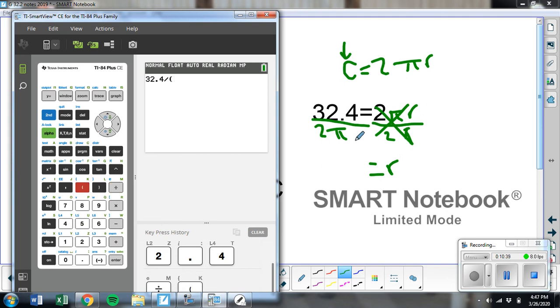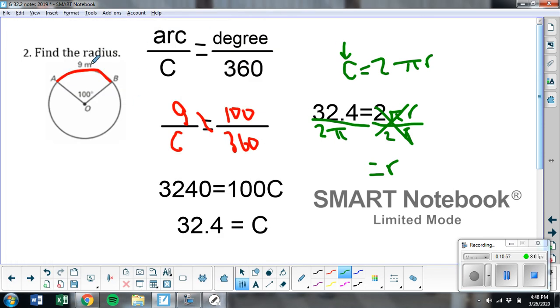Because these are both in the denominator, you have to put them both in parentheses in the denominator. So your radius is 5.16, and that's your answer here for number 2. 5.16, label was meters for your radius.